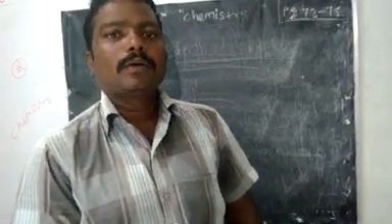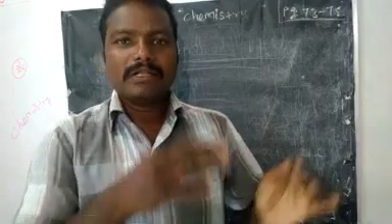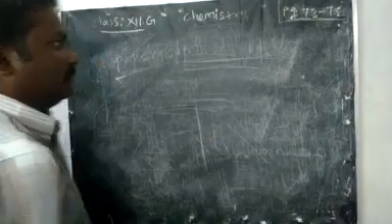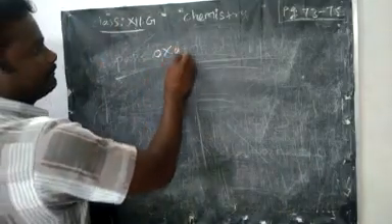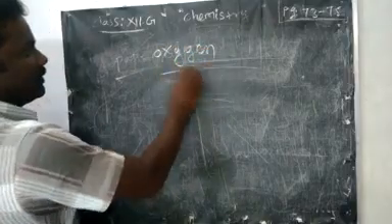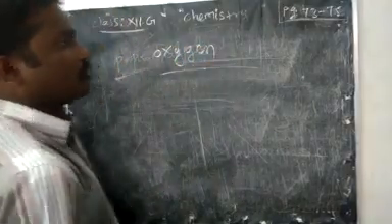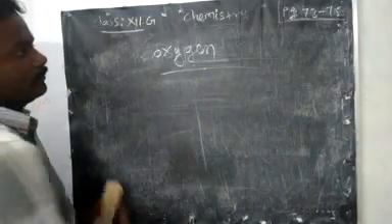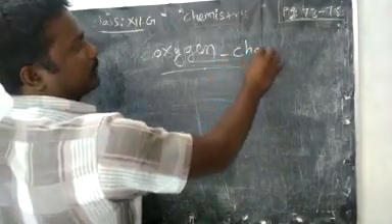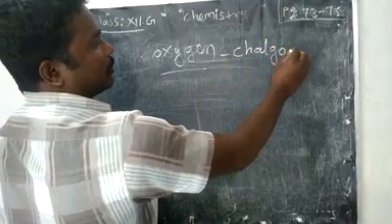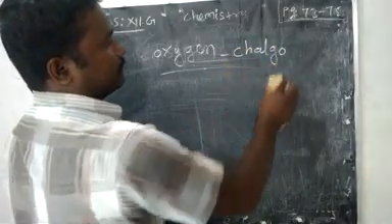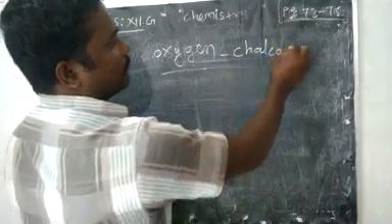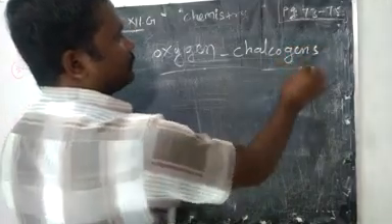Today we are going to see another family, the oxygen family, also called chalcogens.